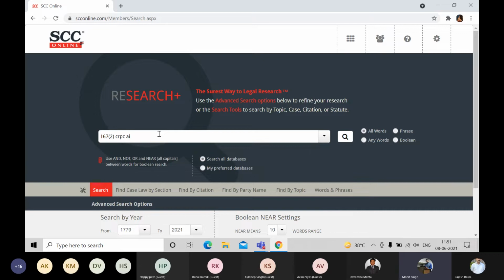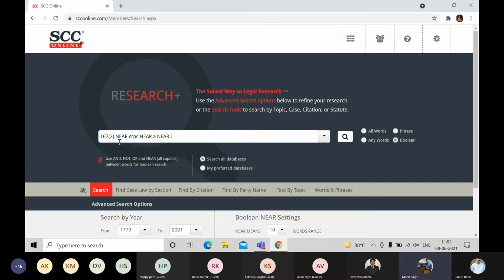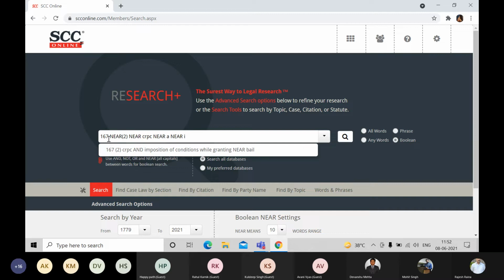Yeah, I as well. Please give it a space. Put a near in between. Yeah, and near has to be used multiple times if you're using such a query. There you go, put a near in between. And in 167 and subpart 2, you can always use near, because in some judgments, if it is written as subsection 2, then it makes sense. So 167, then near, then number 2. Yes. So there you go.